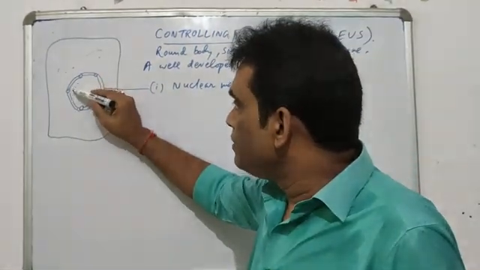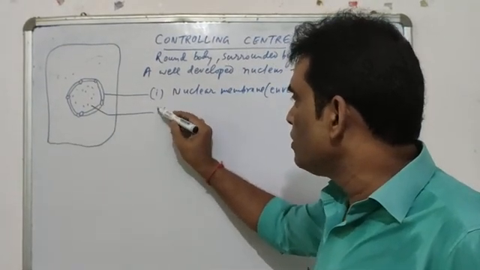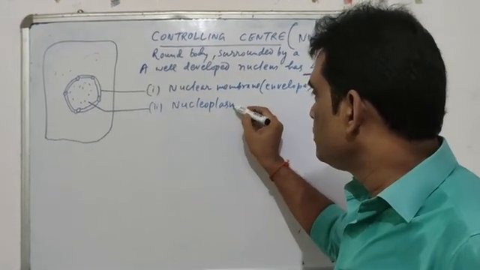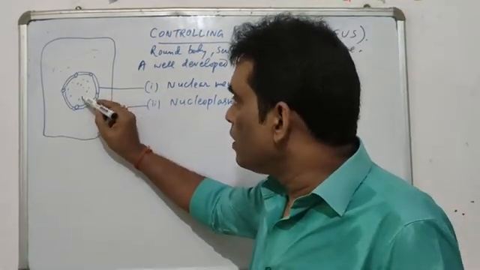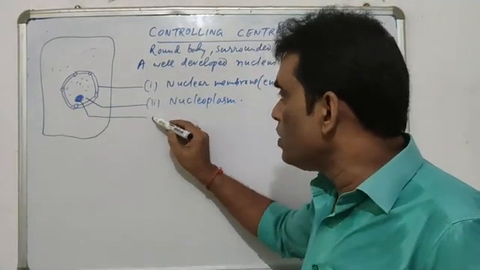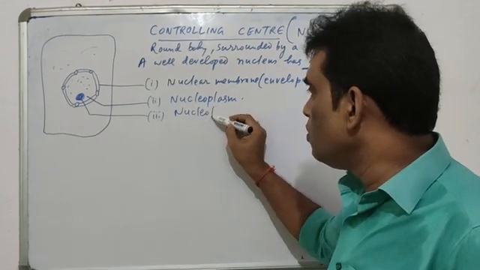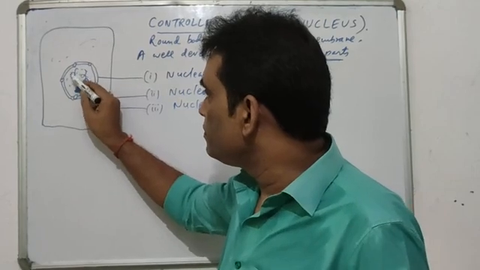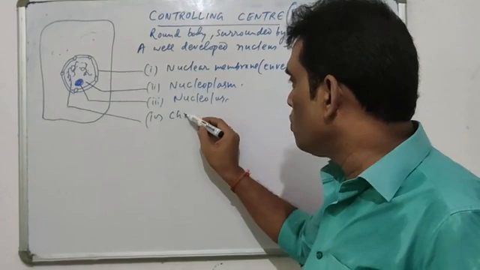Then at the center, there is a semi-solid structure which is called nucleoplasm. Then there are round, dense bodies. Some writers refer to it as the nucleus of the nucleus. They call it the nucleolus. And then there are thread-like structures inside. These thread-like structures are called chromatin.